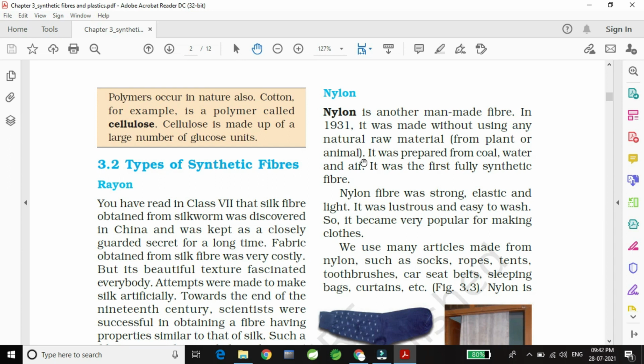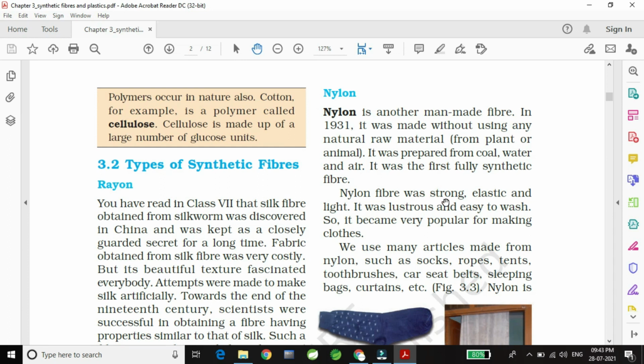We will not get it from coal or water or air, although they are natural things. So we are not getting that fiber from plants or animals. So that's why it is called fully synthetic fiber.